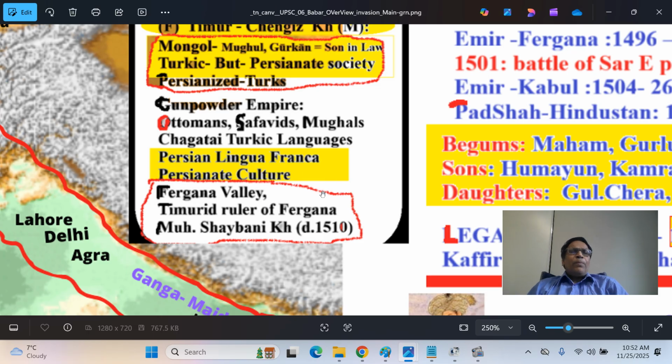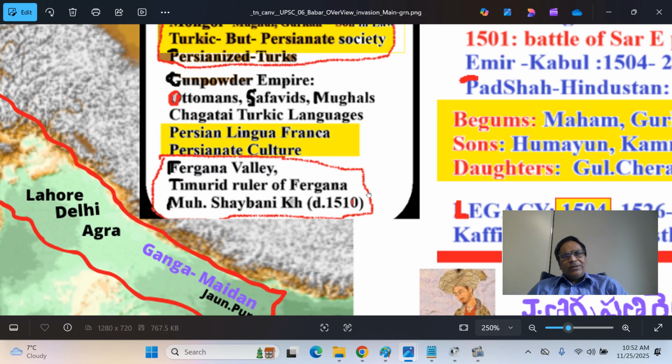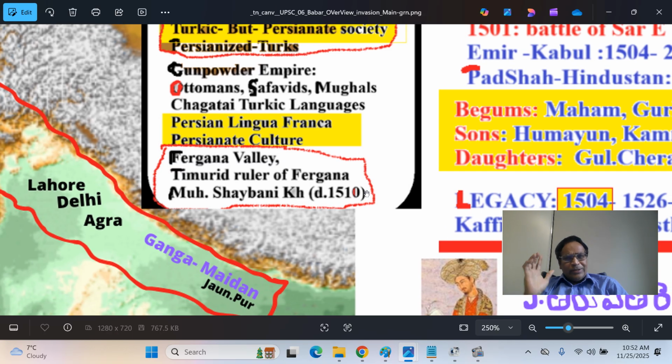They followed Persianate culture. After the Islamization of Persia, Islam was imposed on Persia. A lot of things were brought in. Even the language was kept, but the script and everything changed. So we have to keep that Persianate culture in mind. Nowruz is a celebration. Mughals used to celebrate Nowruz with great pomp and show. That is not an Islamic festival from Arabia. That is actually a Persian festival.